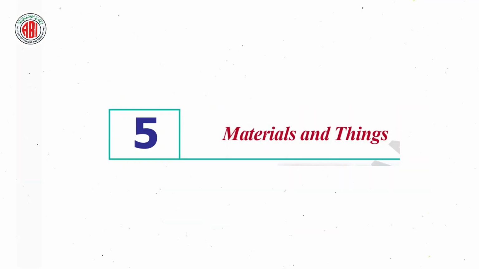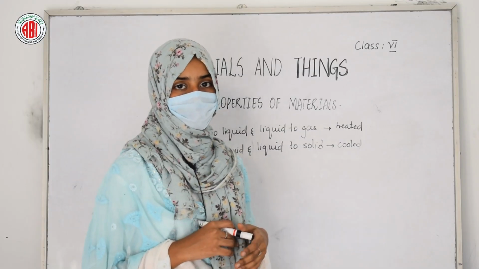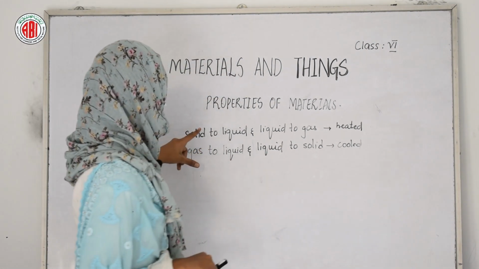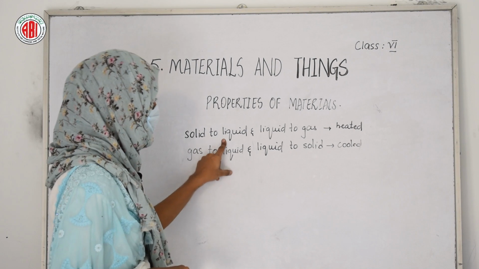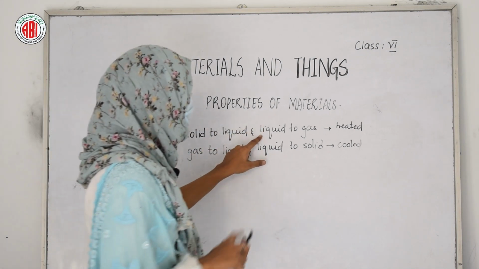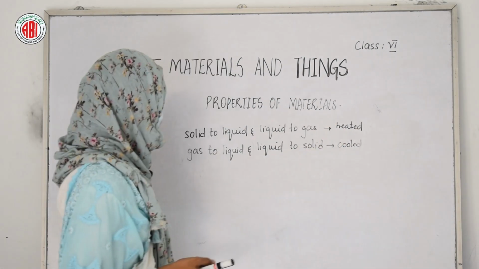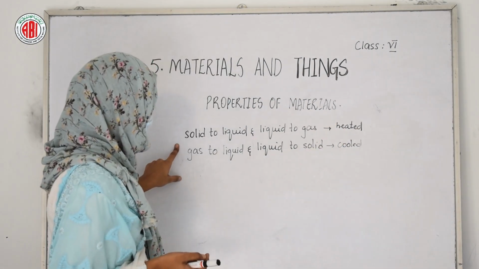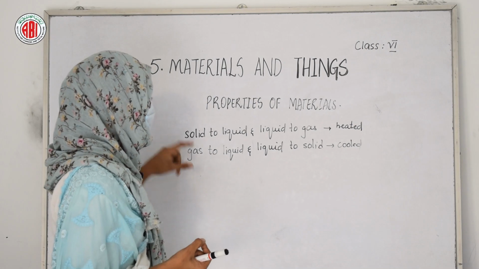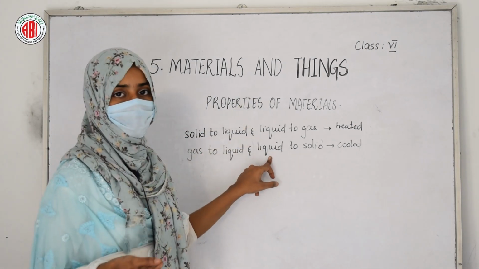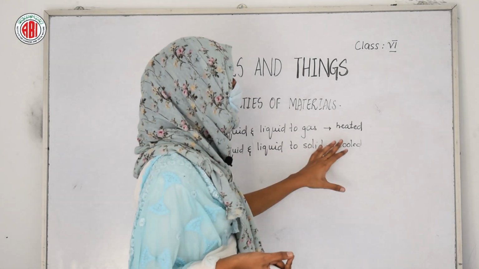Materials and things. Let us discuss the other properties of the different materials. Here we can find the change of solid to liquid, and the liquid can also be converted into gases on being heated. And the next point that we need to remember here is gaseous substances can be converted into liquid, and the liquid can be converted into solid on being cooled.